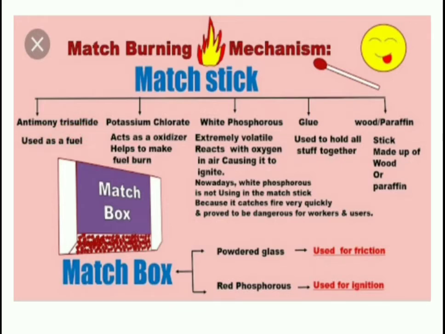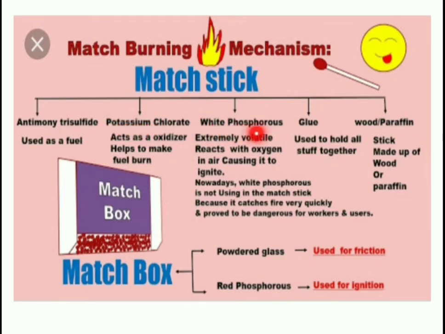Antimony trisulfide is a fuel. So dear students, to get fire, three things we need. What is that? Fuel, oxygen, then heat. So here, which is a fuel? Antimony trisulfide is a fuel. Next, you see potassium chlorate. Why are they using this chemical? Because to give heat. So this chemical gives heat.